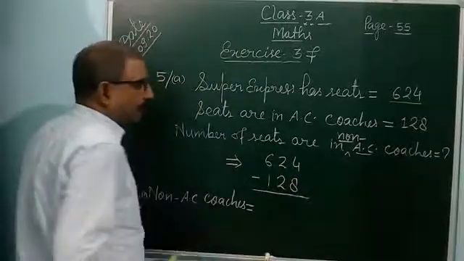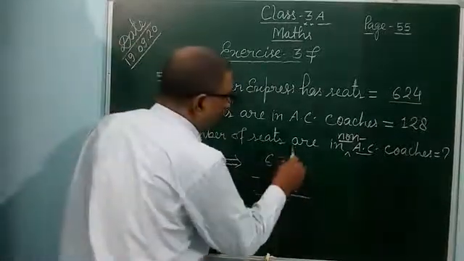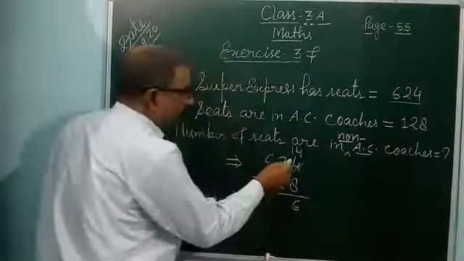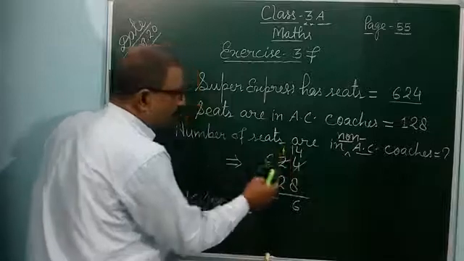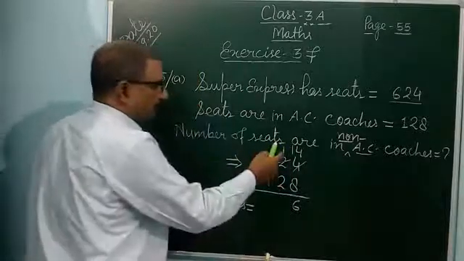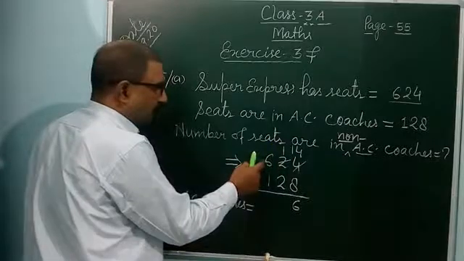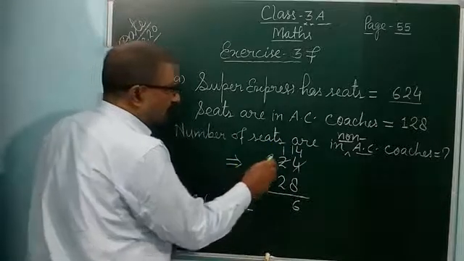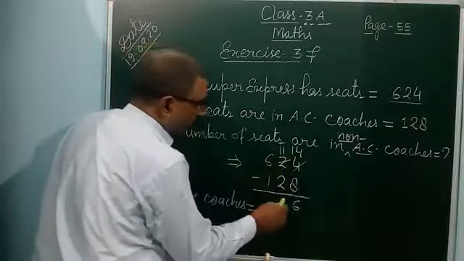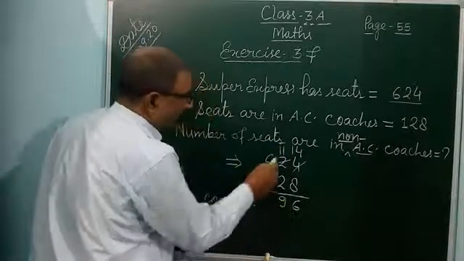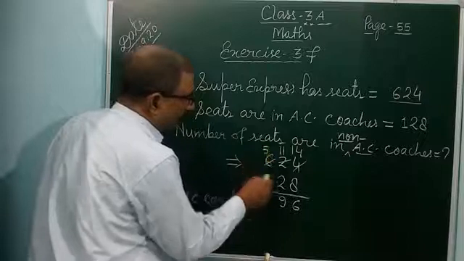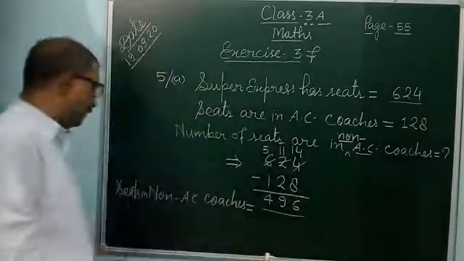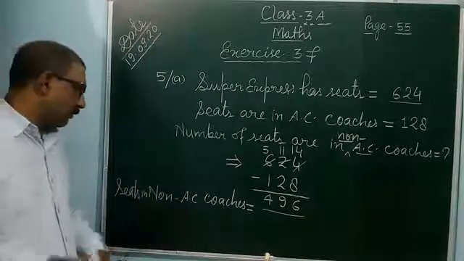From 4, 8 cannot be subtracted, so it will be 14. 14 minus 8 is 6. Here it will be 1. From 1, 2 cannot be subtracted, so take a borrow from this 6. From 6 means 100 plus 6, so it will be 11. 11 minus 2 is 9, and it will be 5 here. 5 minus 1 is 4. So 496 seats in non-AC coaches.